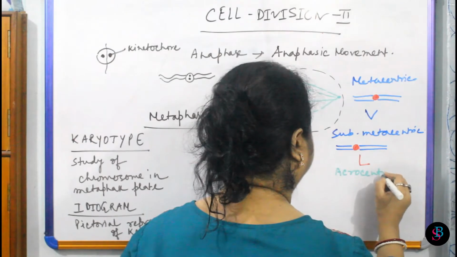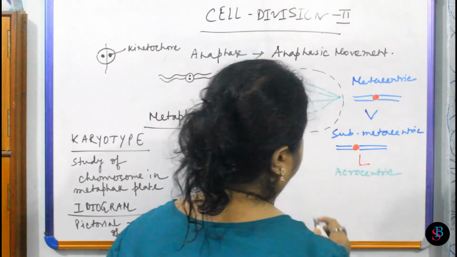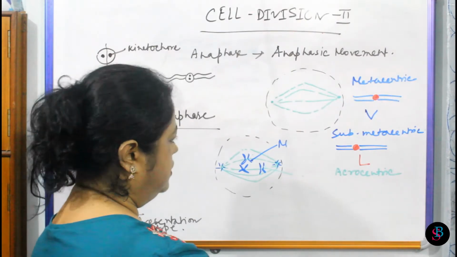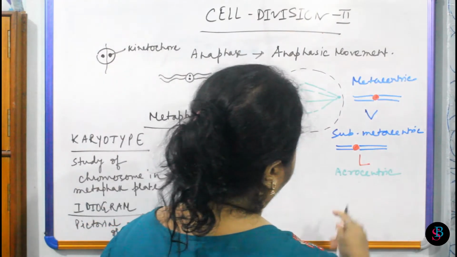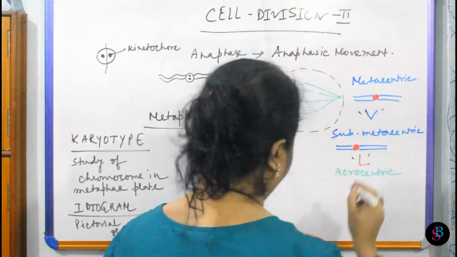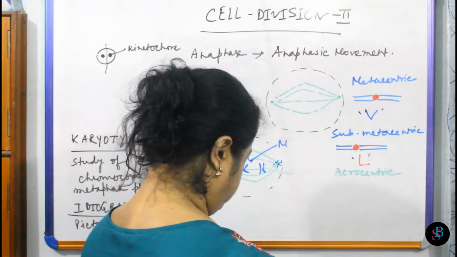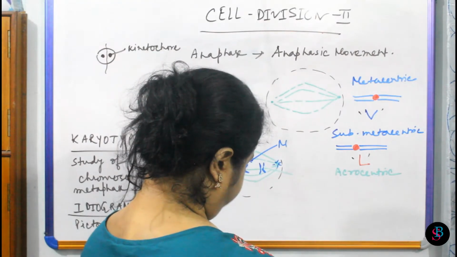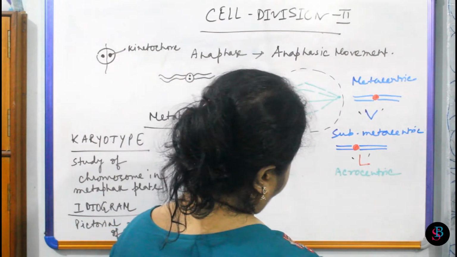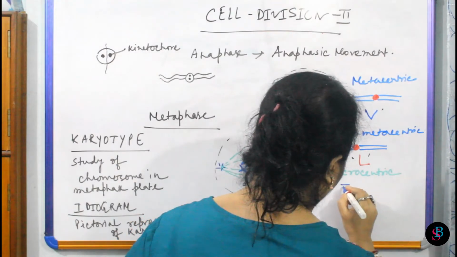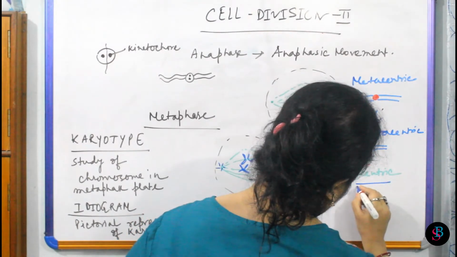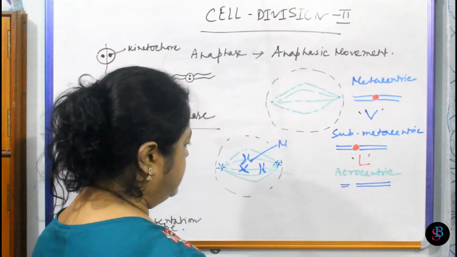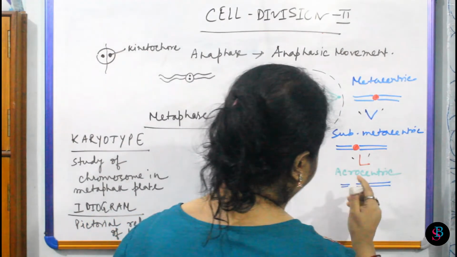One arm is very small and the other is very large in comparison. So it will take the configuration of J. One arm is like this and another is like this. So during anaphasic movement, it will take the shape of the J.